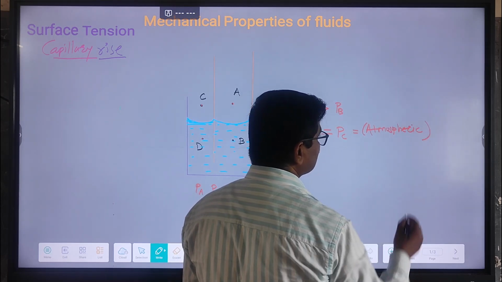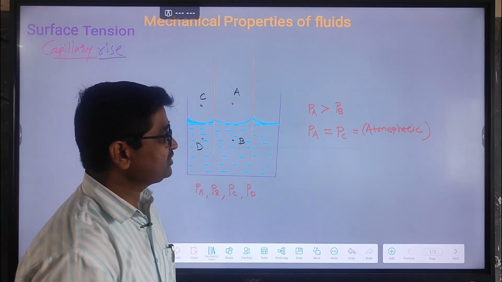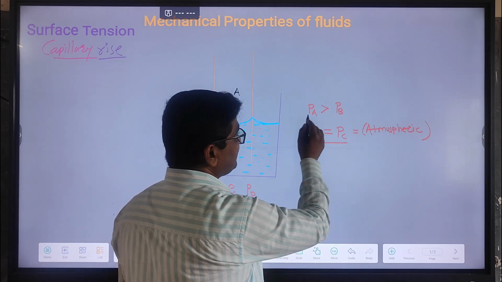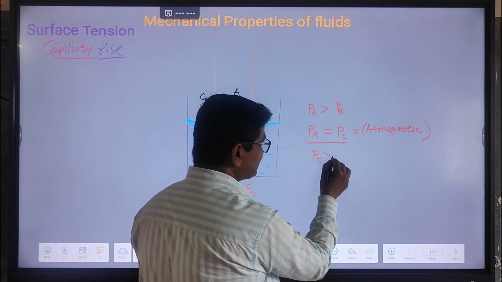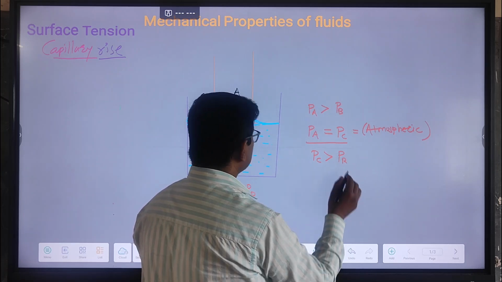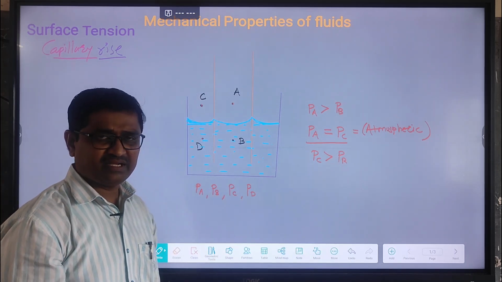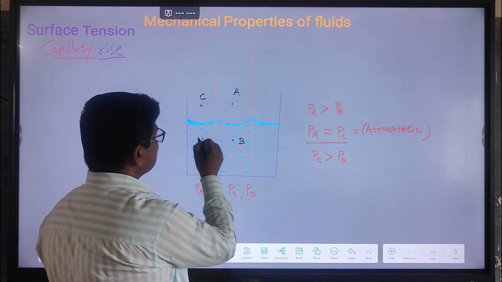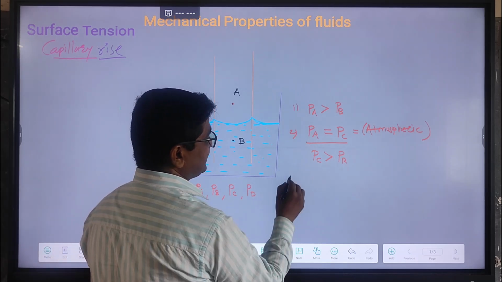Both points are present in air, so they experience the same atmospheric pressure. It means PA equals PC. So PA is greater than PB and PA is equal to PC. Can we write here that PC is greater than PB? Yes. The pressure at point C is greater than at B. Get it clear? Now let's observe points C and D. This is the first condition. This is the second condition.